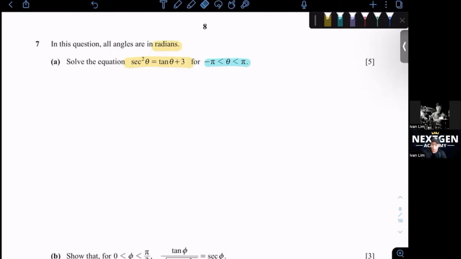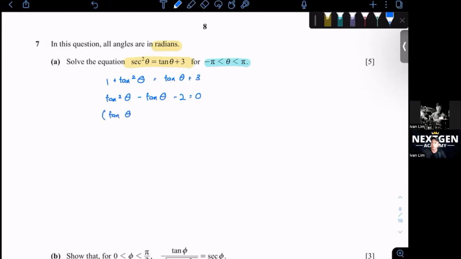Let's try to simplify this side here first. So secant square theta and tangent theta, you always have to remember, this is going back to your identity. So in the first page, secant square theta can also be written as 1 plus tangent square theta. The reason why we want to do this is because when we solve trigo, we only want one trigo, either sine, cos, or tangent, so that we can solve the equation. We write it as a quadratic equation, so you get tangent square theta minus tangent theta minus 2 equals to 0,